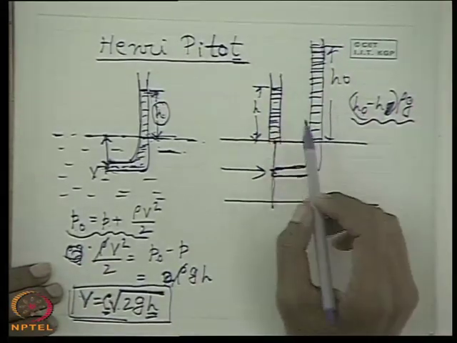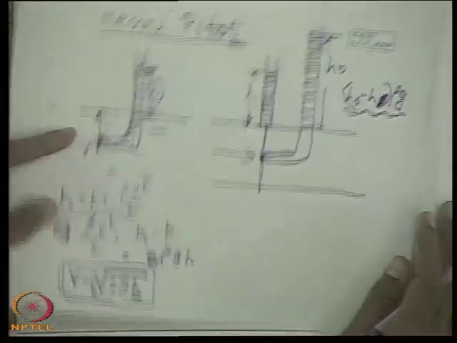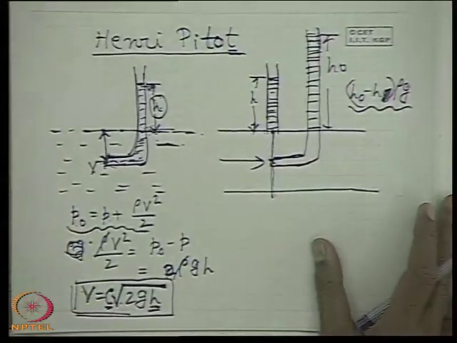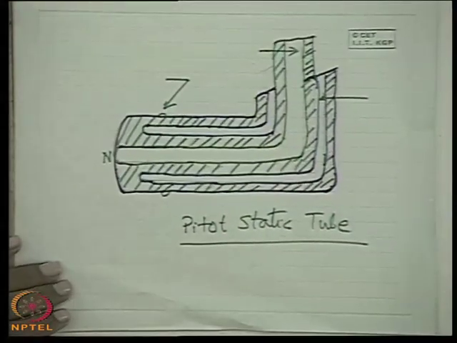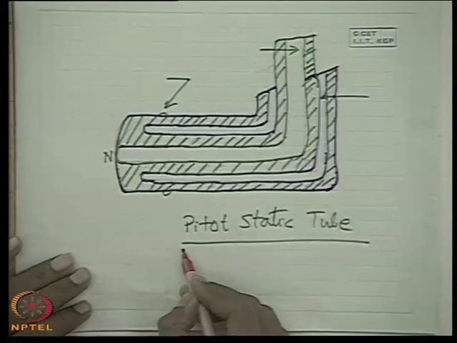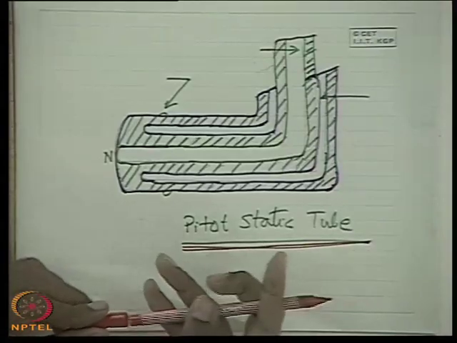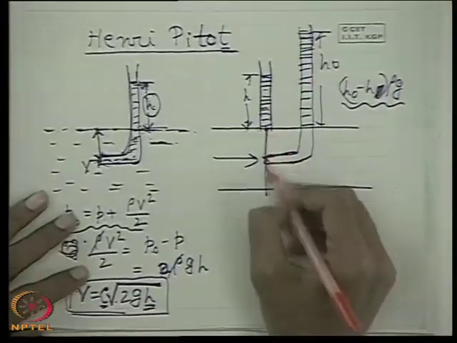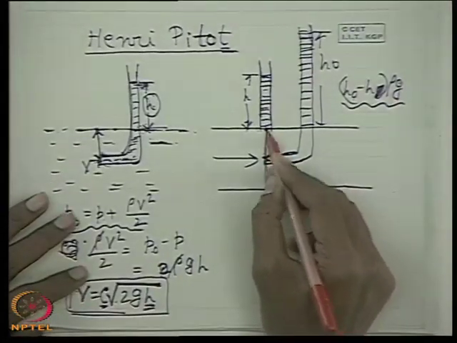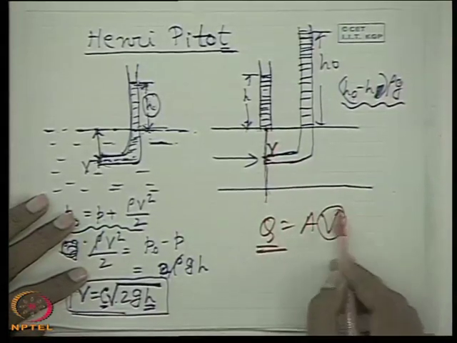Very simple. Now these two tubes were combined into a single tube to give a good measuring instrument, used to a large extent today, which is known as the pitot-static tube. It is used in all laboratories as a simple measuring instrument for fluid flow velocity and finally the flow rate. As you know, if the velocity of the fluid is found, we can find the flow rate. For example, if this is a uniform flow and you find the velocity v, then the flow rate is A into v. So determination of flow rate is nothing; if we know the velocity, we can find it.